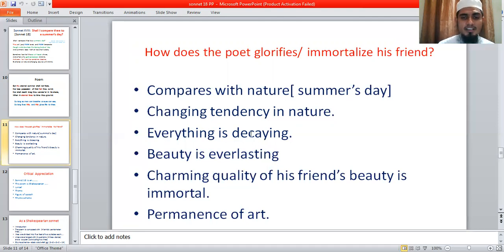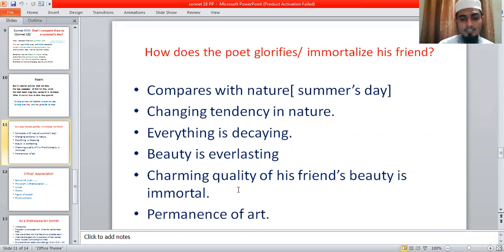Then you can explain that everything is decaying. You can quote the line from the poem: every fair from fair sometimes declines. Everything in this world is decaying. It is very common, but his friend's beauty will never decay. His friend's beauty is everlasting. You can explain from the poem that the charming quality of his friend's beauty is immortal.